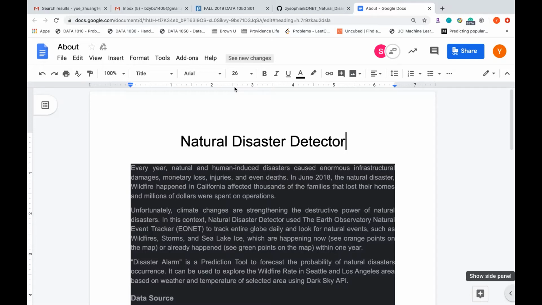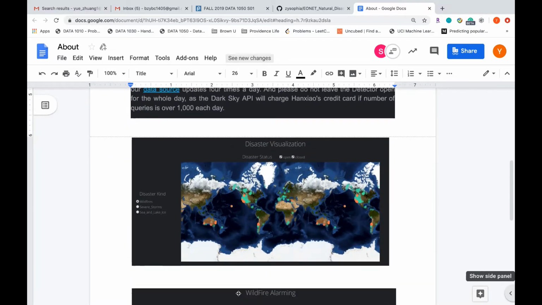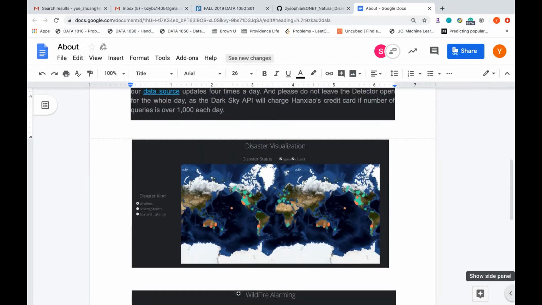So, in this context, our goal for this project is to build a natural disaster detector that uses the Earth Observatory Natural Event Tracker, aka EONET, to track the entire globe daily and provide a visualization of natural events such as wildfires, storms, and sea and lake ice. Basically, we divide our events into two categories: events that are happening right now, and events that already happened within a year. Yue will take care of this part.